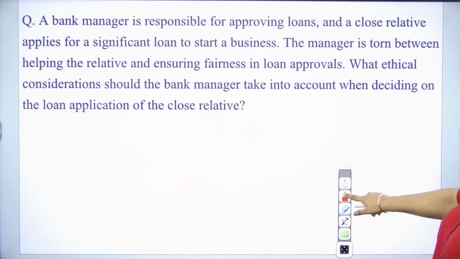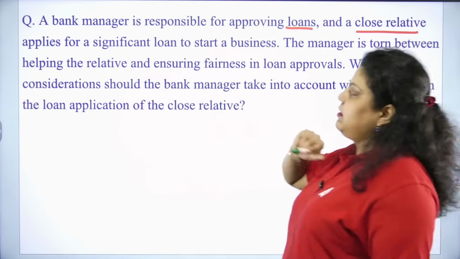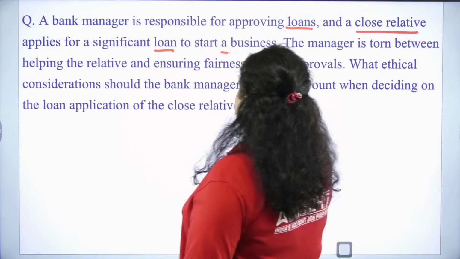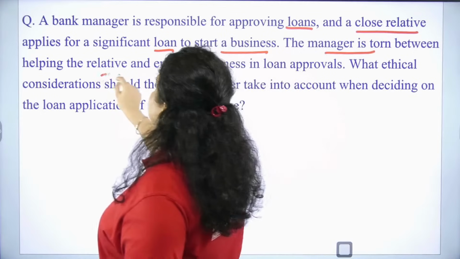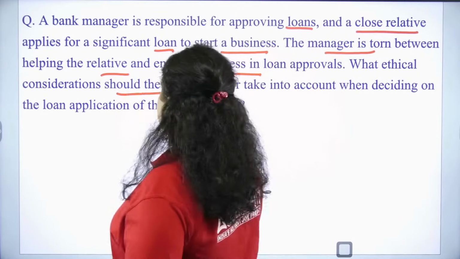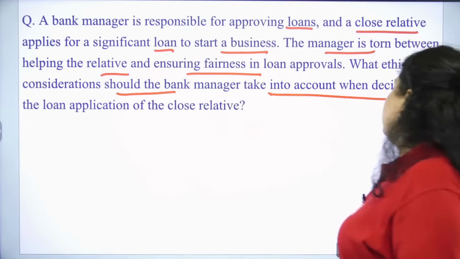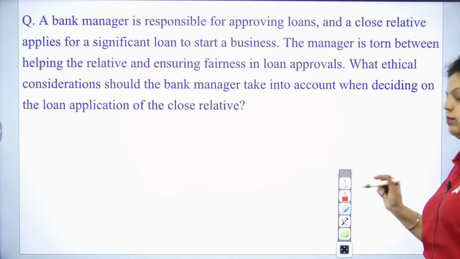A bank manager is responsible for approving loans and a close relative applies for a significant loan to start a business. Now, the manager is torn between helping the relative and ensuring fairness in loan approval. What ethical consideration should the bank manager take into account when deciding on the loan application of the close relative?